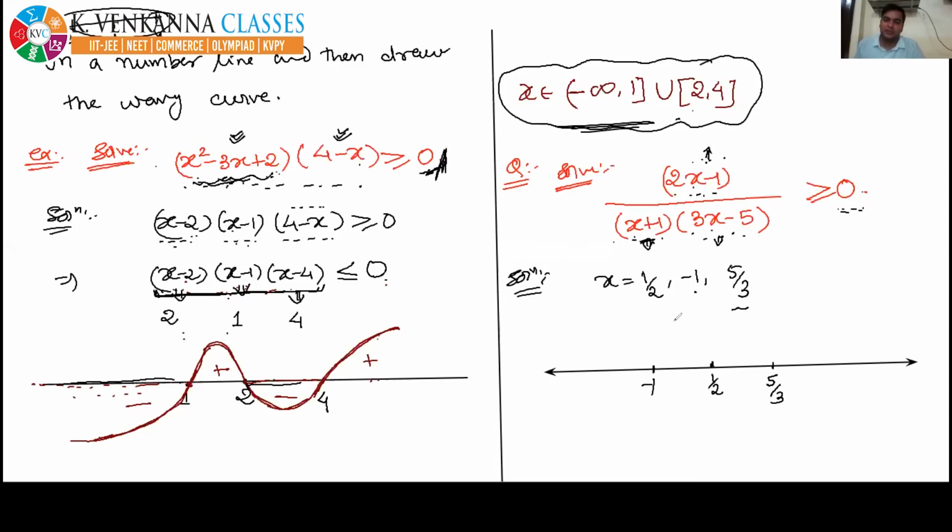Now the last step is you have to draw the wavy curve. So let's draw the wavy curve. You have to make waves at each critical point only. So this is the wavy curve.